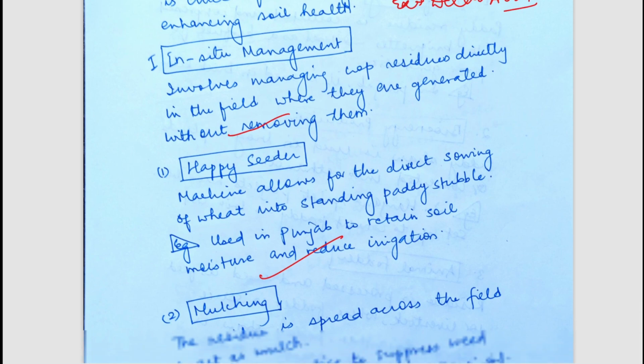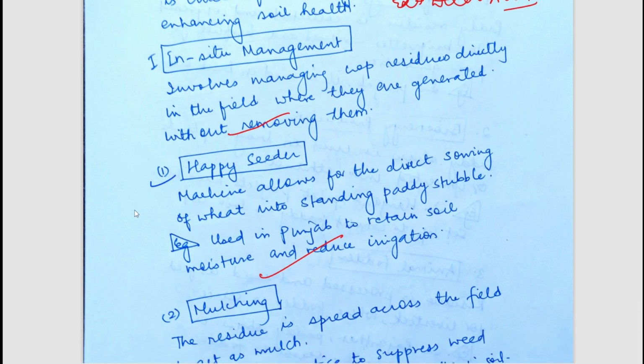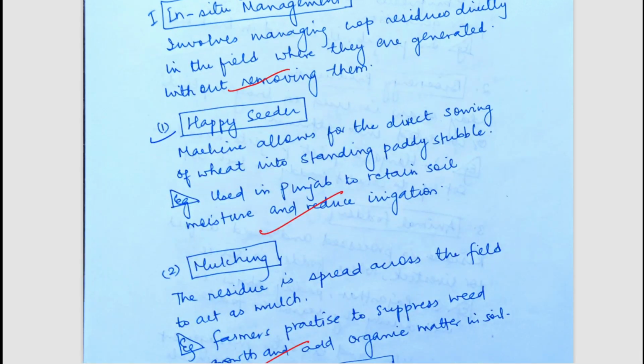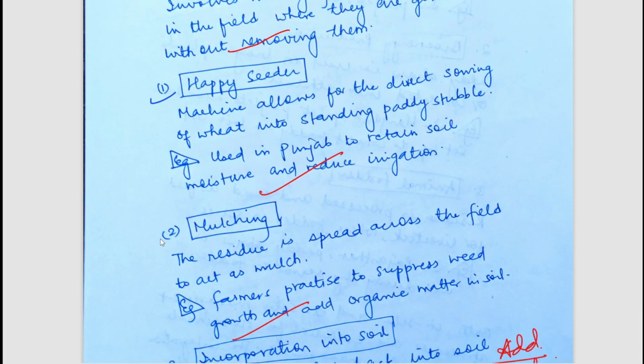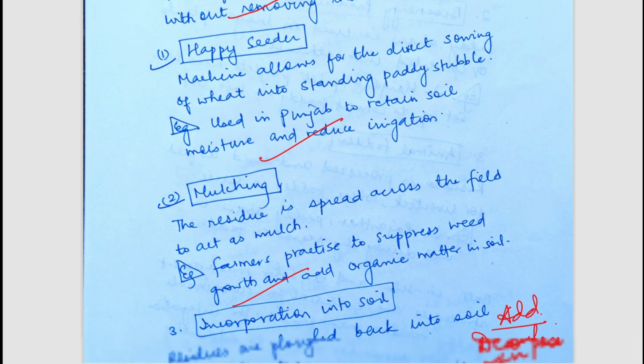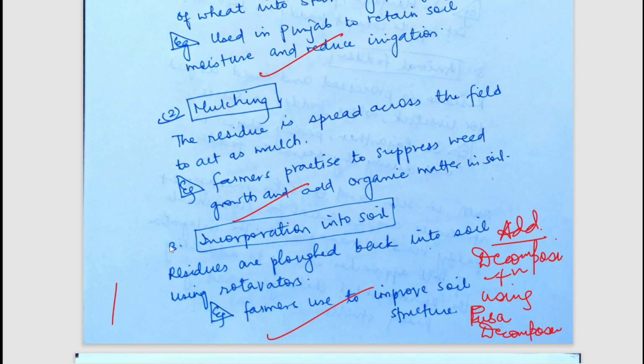In situ management: first of all, we can use a happy seeder. We can do mulching of that residue. Why happy seeder? Because by the use of the happy seeder, we are directly able to put the seed into the soil without the need for removing those residues, and those residues slowly become organic matter and release some amount of organic material into the soil. Mulching can be done. Those can be incorporated back into the soil.